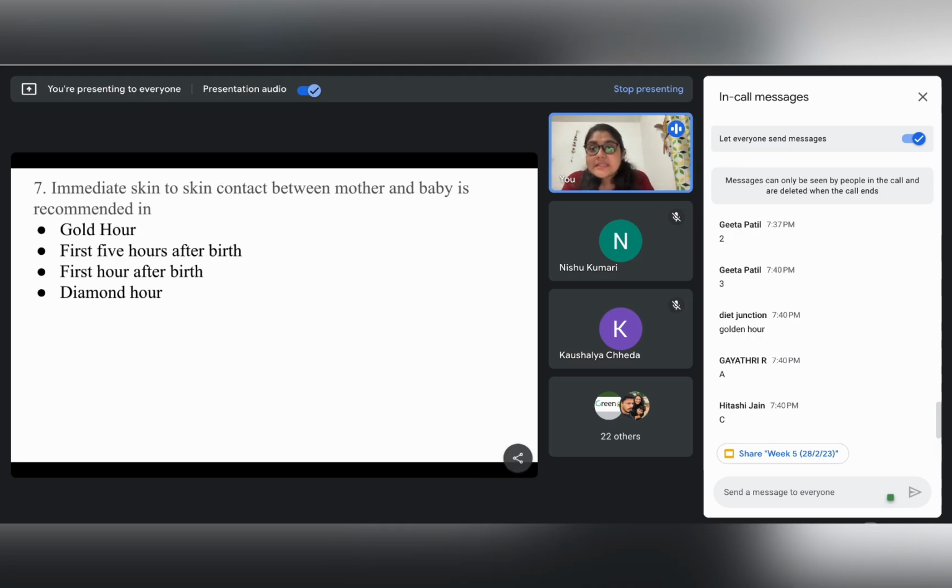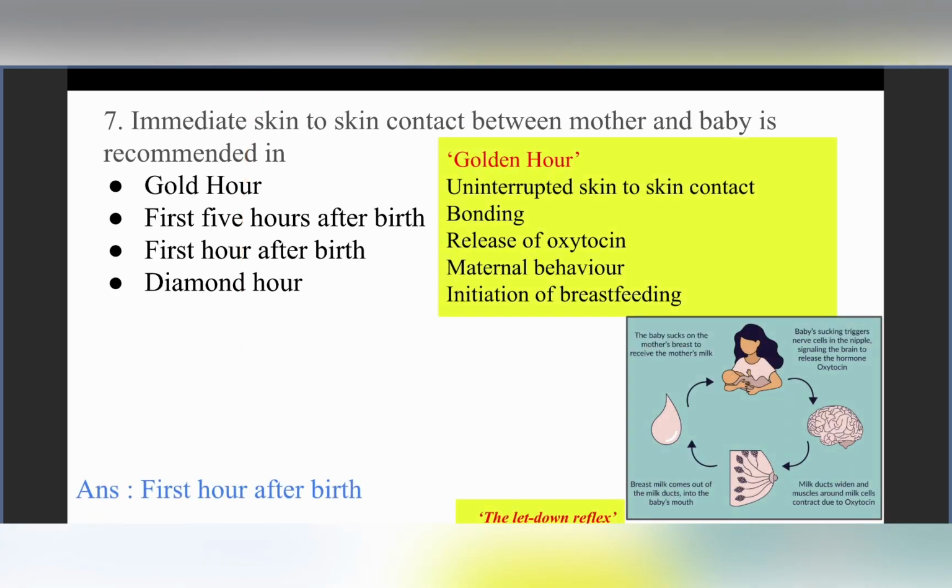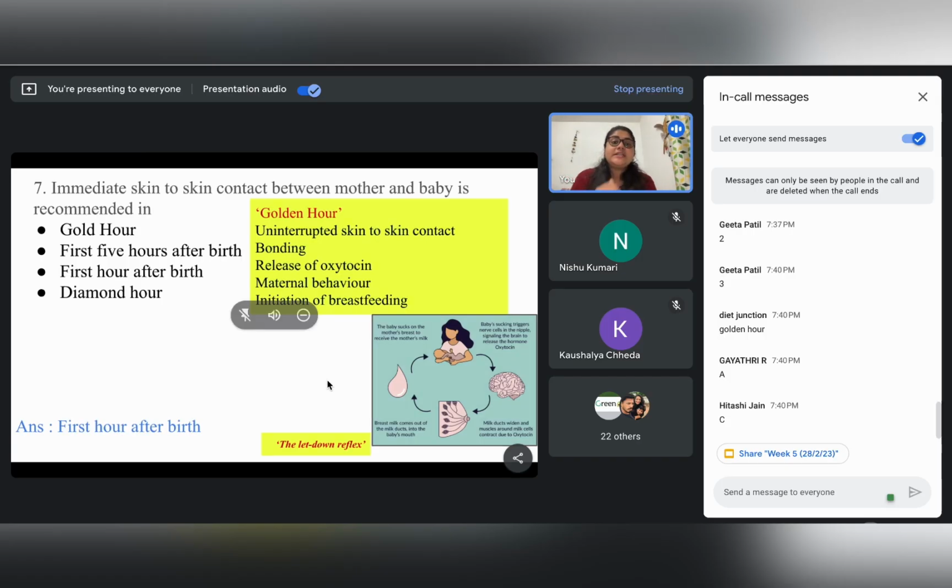And in this golden hour, it is very, very important that immediate skin to skin contact is given to the child and the mother, right? So, this golden hour should be characterized by uninterrupted skin to skin contact. At least for 1 hour, there should be uninterrupted skin to skin contact, or commonly known as STS, between the child and the mother, right?